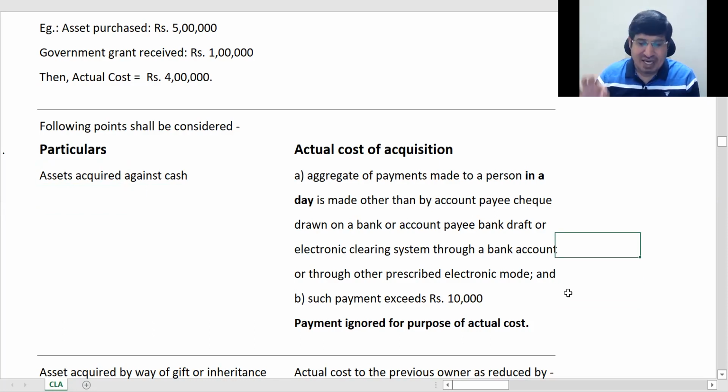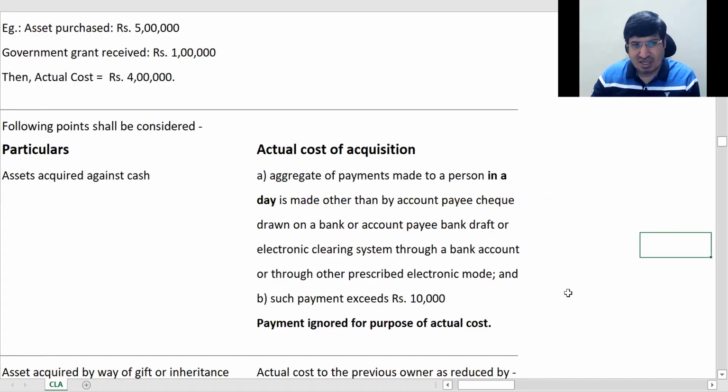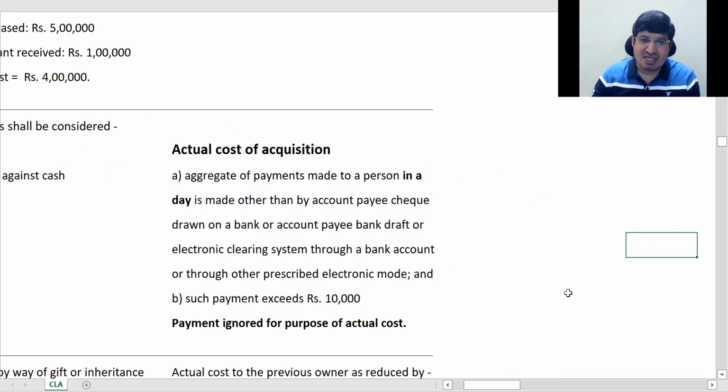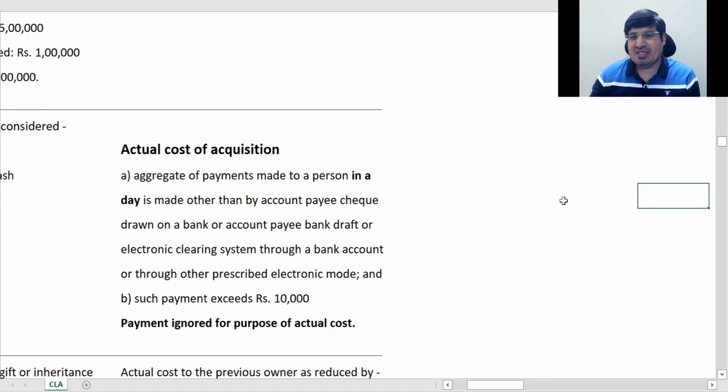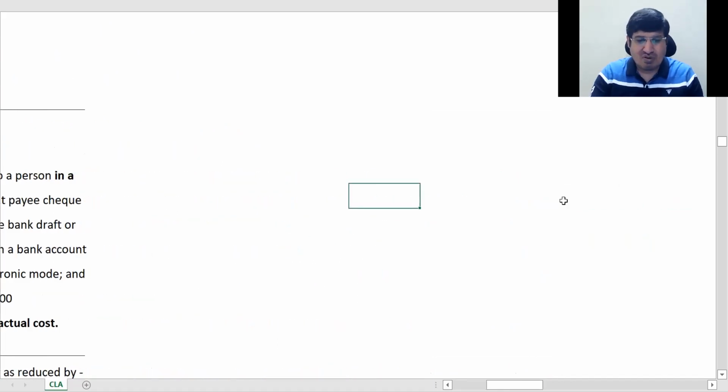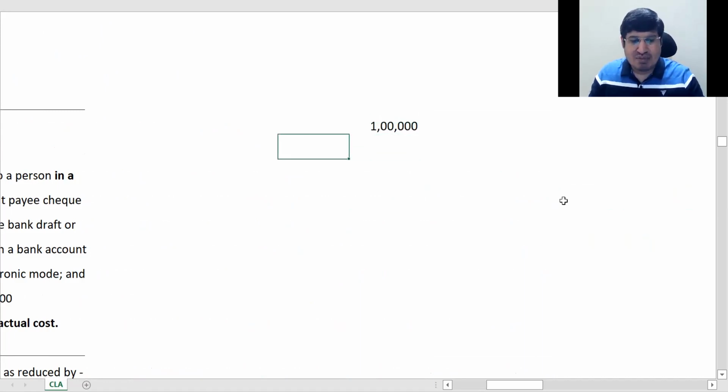ठीक है. यहाँ पे एक I will confirm that with you थोड़ा बाद में. मुझे बस ये एक चीज इसमें reconfirm करना है इस पार्ट में again, whether you know कि जैसे now 10,000, the limit is 10,000 per day. जैसे suppose 1 lakh is the cost of the asset. मैंने 4 दिन में पेमेंट किया है. 1 2 3 4 days I have made payment.